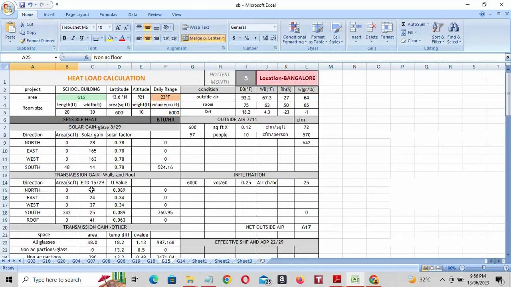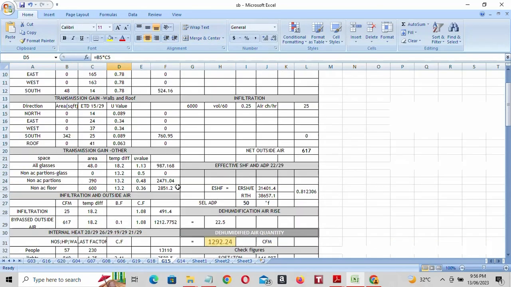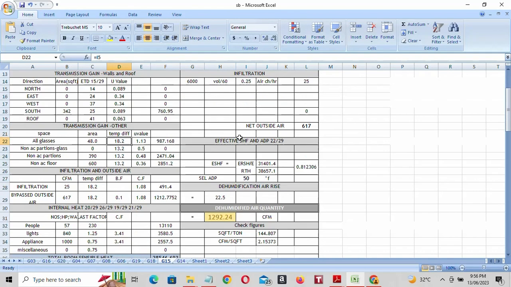Ours is the ground floor, and below that is a non-AC area, so it is considered as a non-AC floor, that is 600. And temperature difference is 18.2. From this 18.2, you have to subtract 5 for each of these rows: non-AC partition, non-AC partition glass, non-AC floors. 18.2 minus 5, 13.2. Suppose if I put 20, we'll get 15.